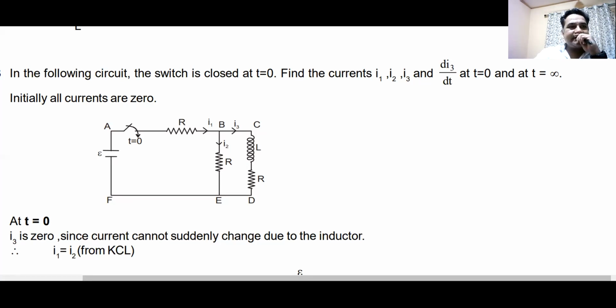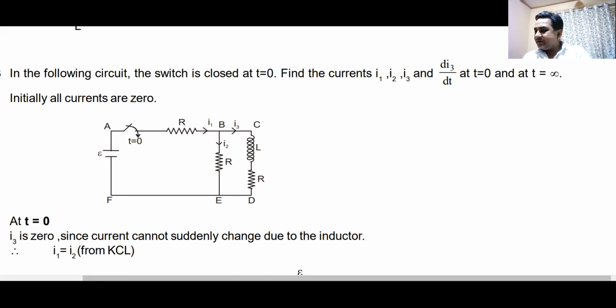So you got the answer. What about I2, I3? Okay, one is 0. Great.